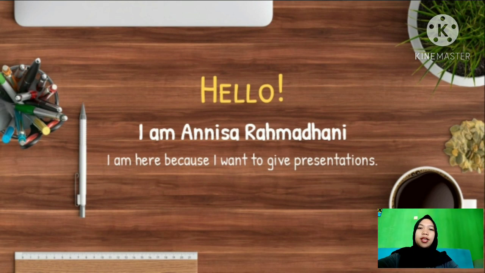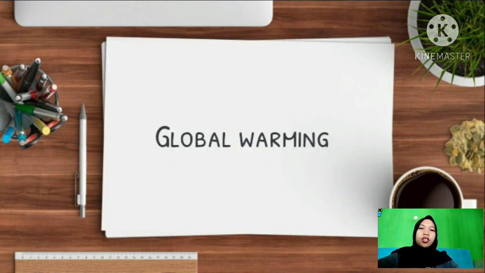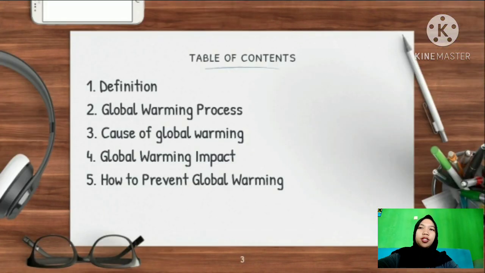My name is Annisa Rahmadhani. My last student number is 31. On this occasion, I will present about global warming. In this presentation, I will say a few things. The first is definition. The second is global warming process. The third is cause of global warming. The fourth is global warming impact. And the fifth is how to prevent global warming.